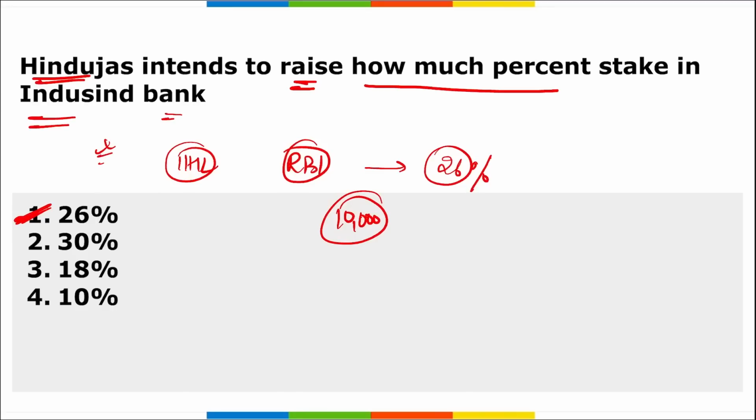Alright, apart from this, in November, RBI revised private bank ownership guidelines to allow promoters to own up to 26% of the bank, that was earlier 15%. Alright, now if we talk about IndusInd Bank, who is the Managing Director and Chief Executive Officer? Sumant Kathpalia ji. And when was this established? It was in 1994 and the headquarters is in Mumbai, Maharashtra. So the correct option is option 1.